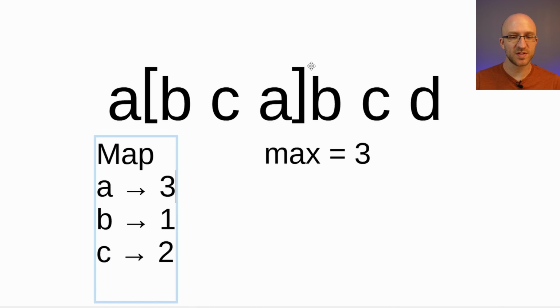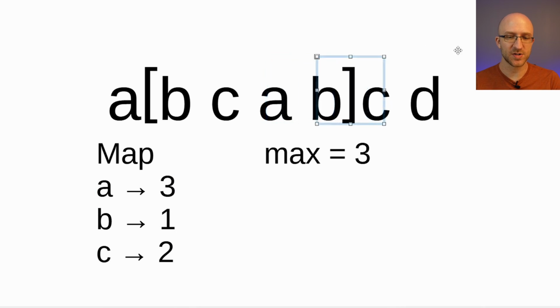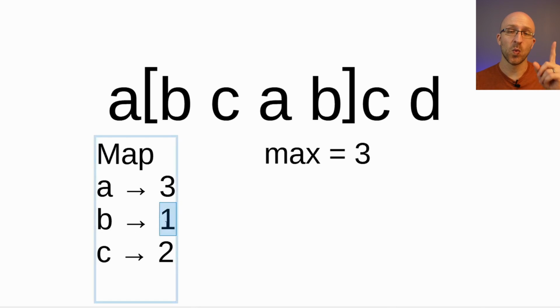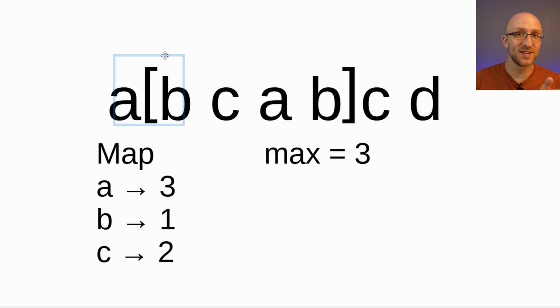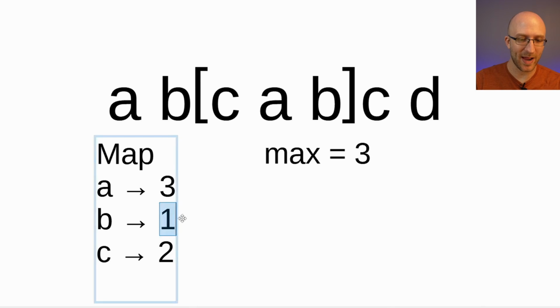Now, as before, we move on to the next iteration of our loop, which means moving the right pointer 1 character over. So now we're looking at the letter B, and we look that up in our map to see when we last encountered it. And we last encountered it at the index 1. And 1 is within our current substring also. So that means, okay, our current substring has repeating characters. And so what we want to do is move, again, our left pointer to 1 past where we last found that character. So our left pointer will move over here. And then again, same as before, we still have to update our map to show that the last time we encountered B was at index 4.